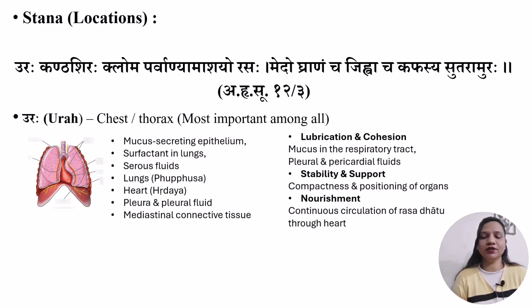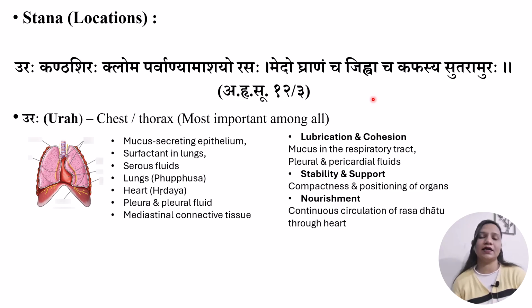There is a shlok regarding the locations of Kapha Dosh, which has come in Ashtang Hridaya Samhita of Acharya Vagbhat, which goes like: Urah Kantha Shira Klom Parvanya Amashayo Rasah Medo Ghranam cha Jihva cha Kaphasya Sutaramurah. So here Acharya Vagbhat has given different locations of Kapha Dosh, which include Urah, Kantha, Shir, Klom, Parvanya, Amashay, Rasa, Med, Ghran and Jivha.